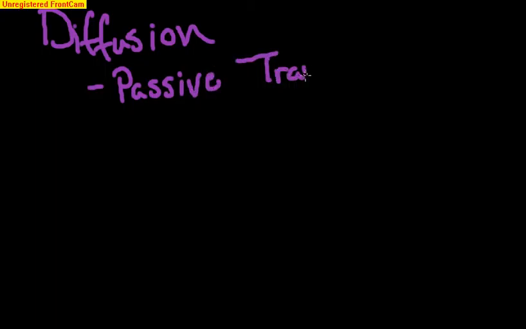Biology students, just coming back to you with a new vocabulary word of the day. We'll be talking about diffusion in class this week. Diffusion is a type of transport system called a passive transport system. Okay, so it's a passive transport system.